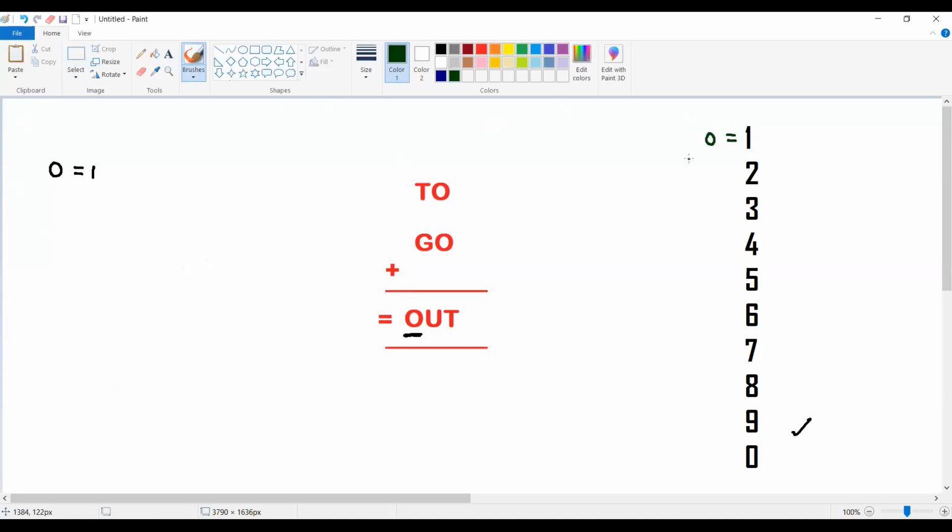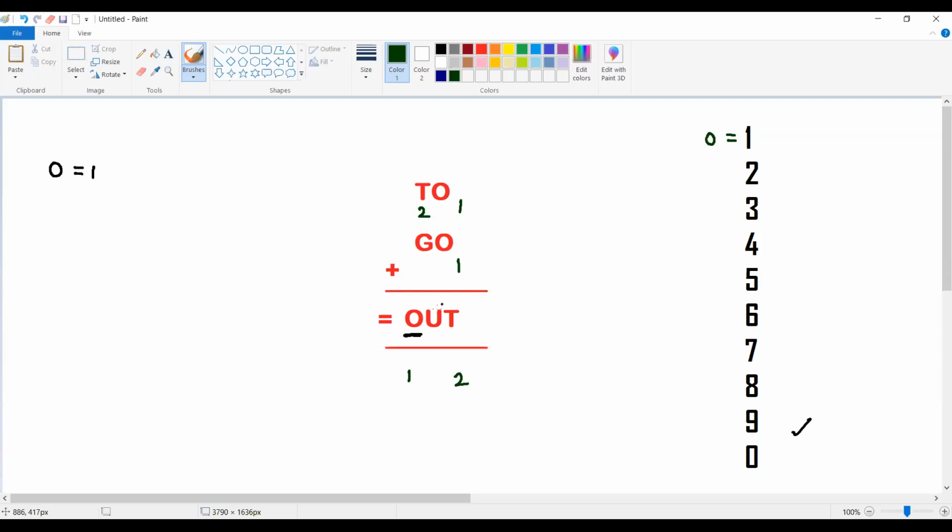So when I know O is equal to 1, then what happens? 1 plus 1. What is 1 plus 1? 1 plus 1 is going to be 2. So I came to know that T is going to be 2. Okay. So T plus G is equal to U. So what is the possible value of G?